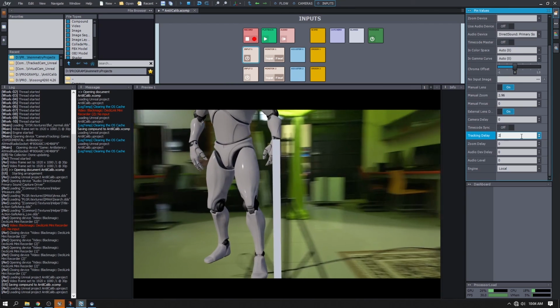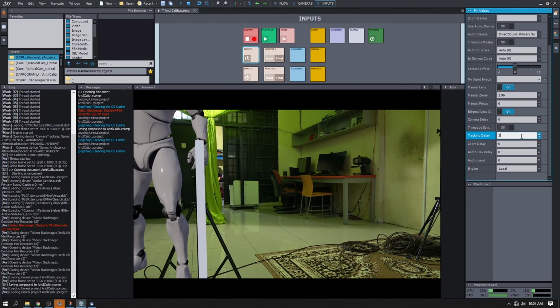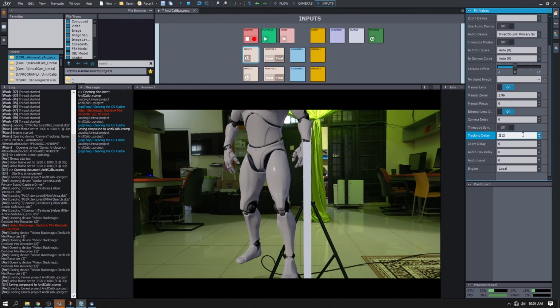The tripod still comes faster than the virtual pole. I'll keep increasing.